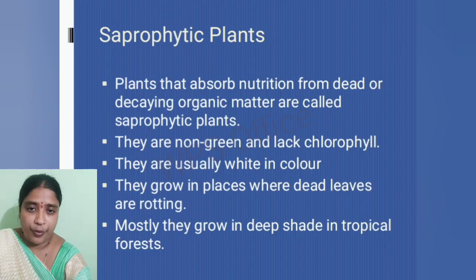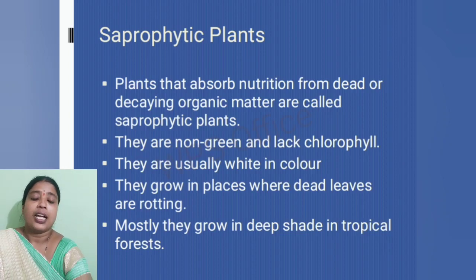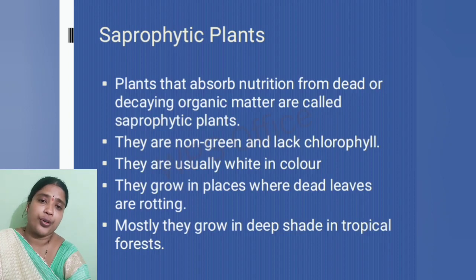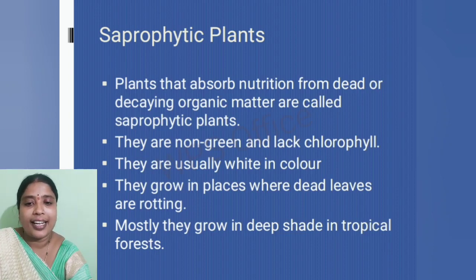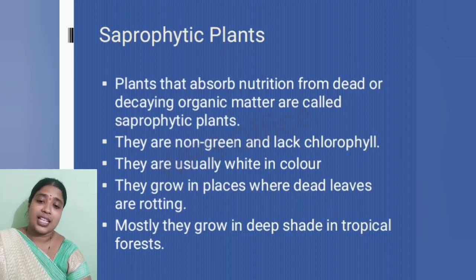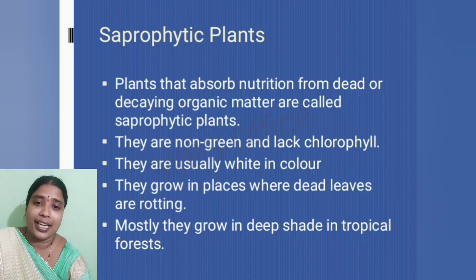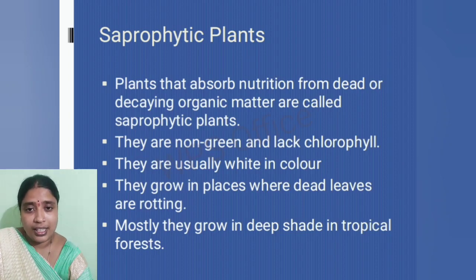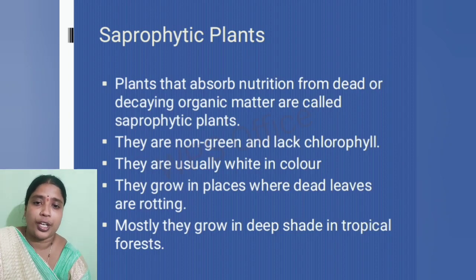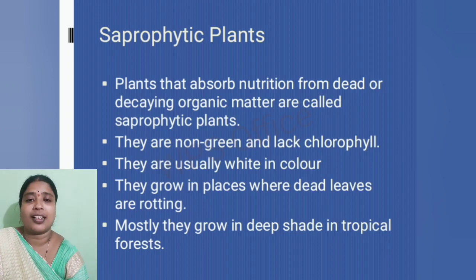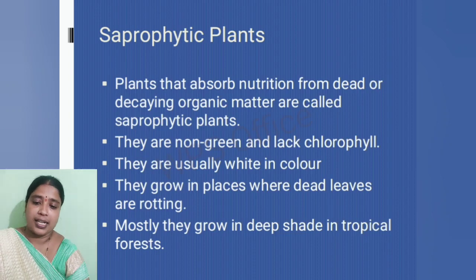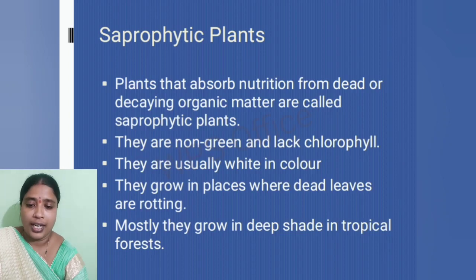Now what are saprophytic plants or what are saprophytes? The plants that absorb nutrition from dead and decaying organic matter. So these plants get their nutrition from the dead and decaying organic matter, and they are known as saprophytic plants. And as they are again non-green, that is why they depend upon dead and decaying organic matter for their food.